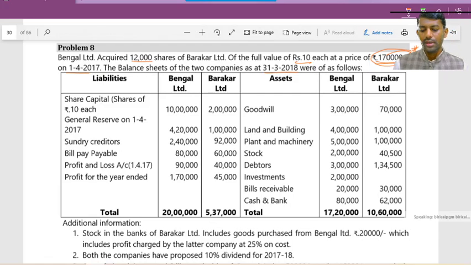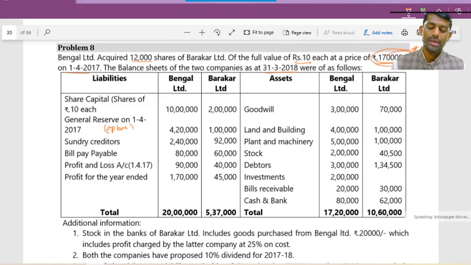Continue reading. Liabilities consist of share capital of rupees 10 each, 10 lakh and 2 lakh. General reserves, completely it is 1/4/2017, completely it's the opening balance. So here no need to split. In the absence of information, whatever figures are given in the balance sheet are as on the date of the balance sheet, that is the closing figure, out of which we would have analyzed opening and closing.